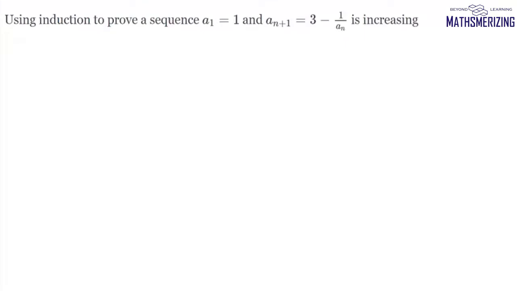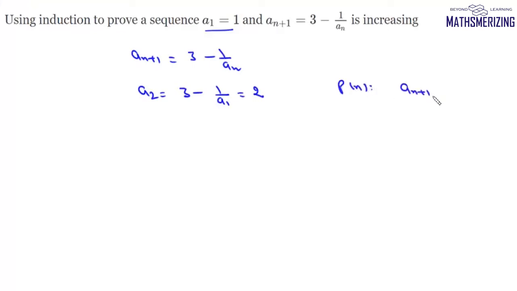It says, using induction, prove that the sequence a_1 equals 1 and a_(n+1) equals 3 minus 1 upon a_n is an increasing sequence. Now we are given that a_(n+1) is 3 minus 1 upon a_n. Now we can find a_2, and a_2 will be 3 minus 1 upon a_1, and the value of a_1 is 1. So a_2 is 2. Now our statement is the sequence is increasing. That means a_(n+1) is greater than or equal to a_n.